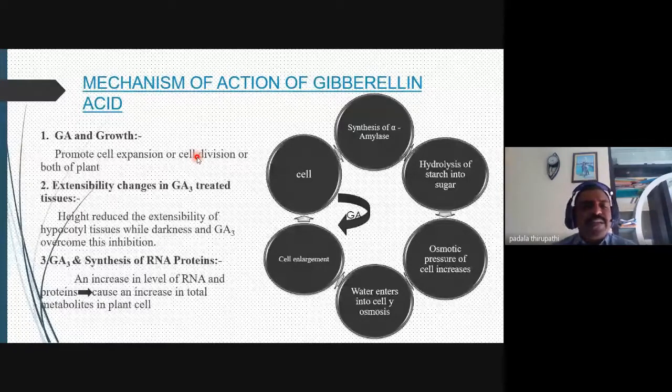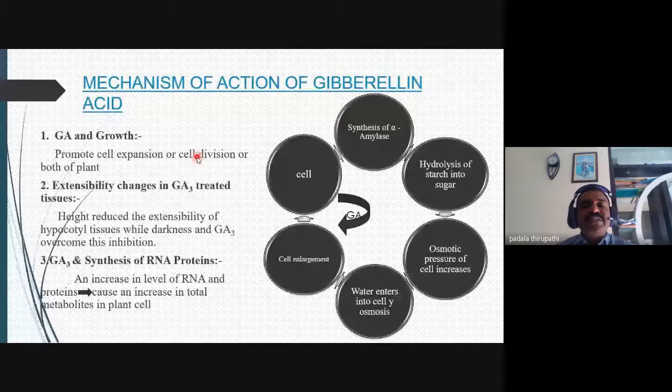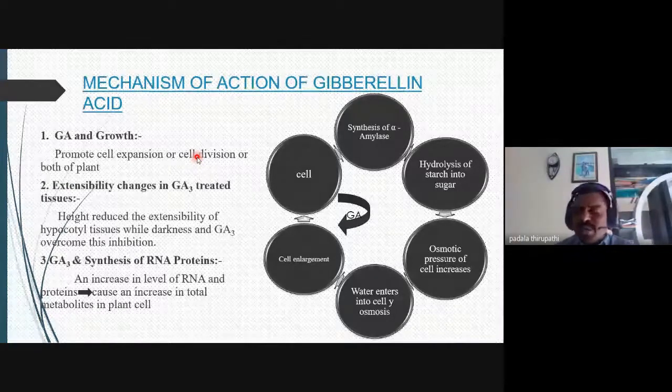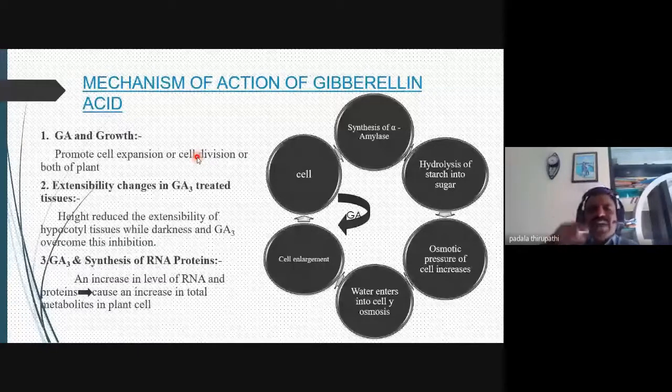Then the second point: extensibility changes in GA3 treated tissues. Some of the tissues show growth, and also show differentiation, whatever it may be. Here, it reduces the extensibility of hypocotyl tissue. Whenever we observe seedlings, epicotyl, hypocotyl, have you heard about these terms? Epicotyl and hypocotyl. In the hypocotyl tissues, whenever we apply this gibberellic acid, or even internally, the height is reduced.